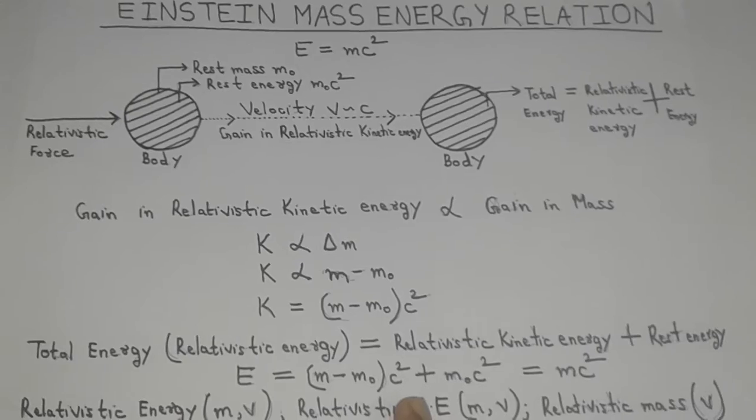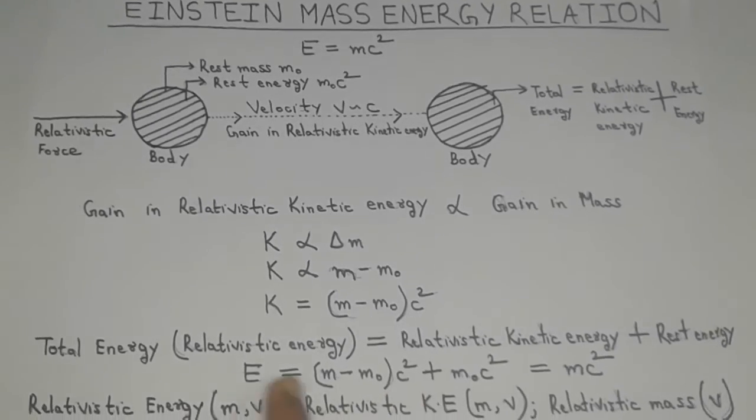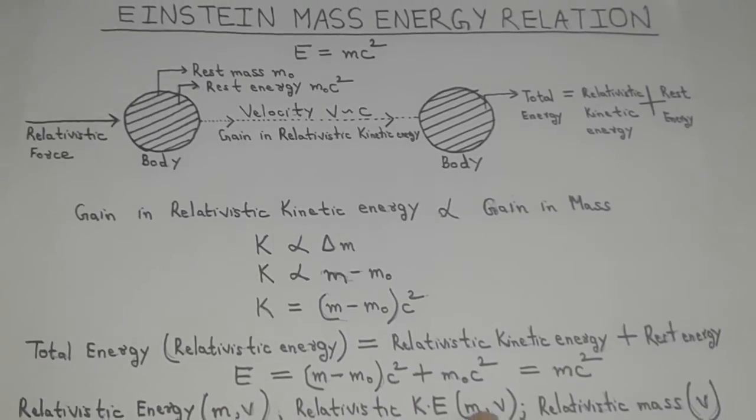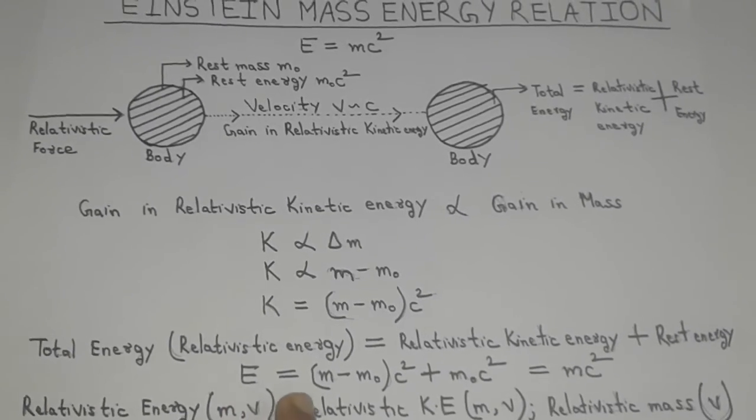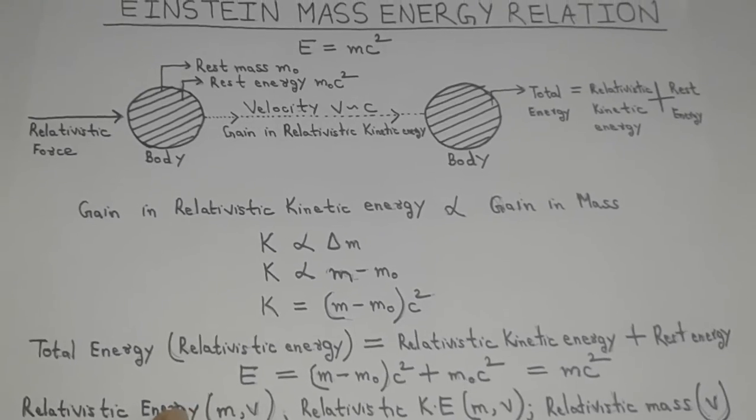Subsequently, this increase in relativistic mass is associated with an increase in its relativistic kinetic energy, which is added to its rest energy to increase its total energy, or its relativistic energy.